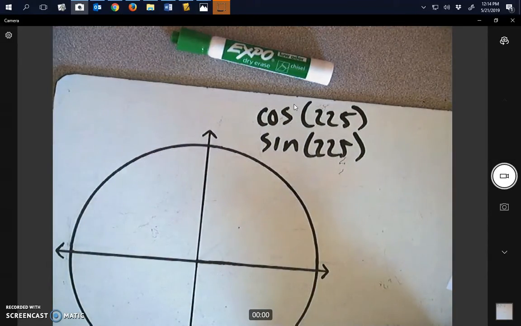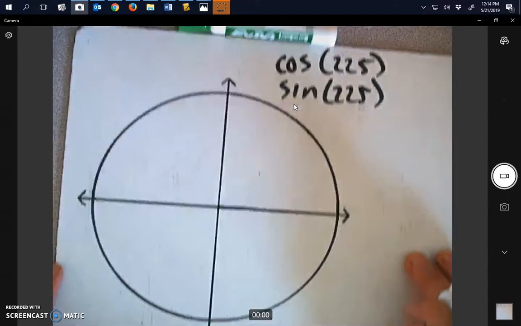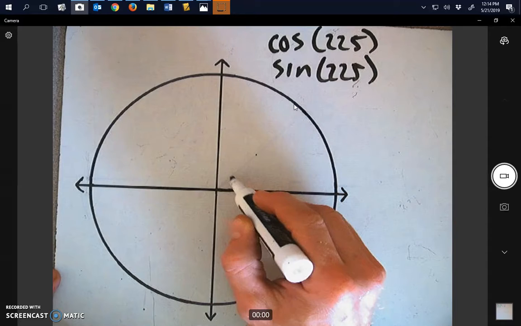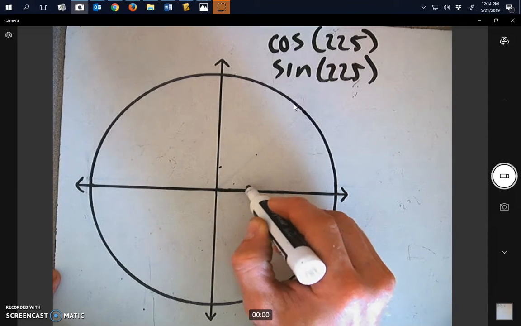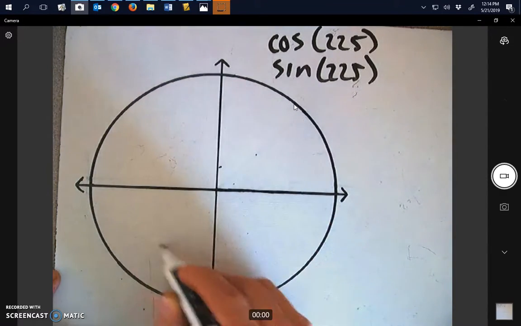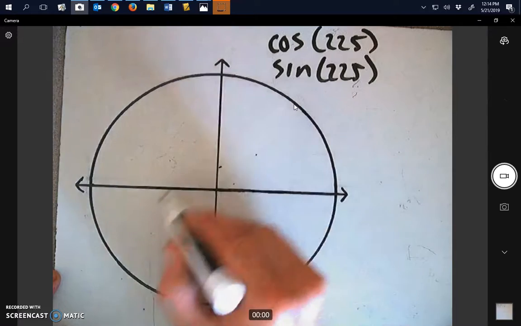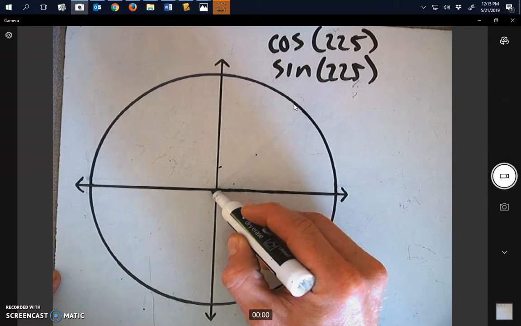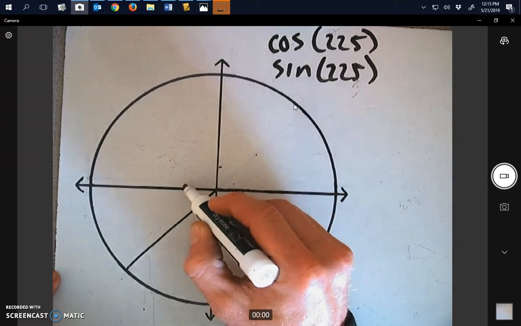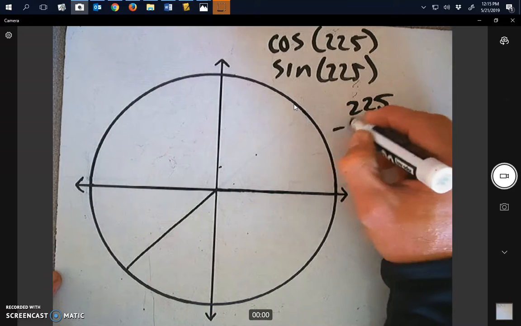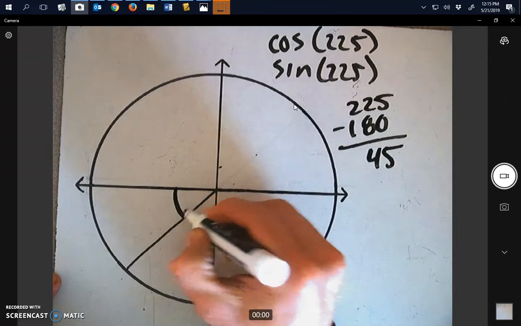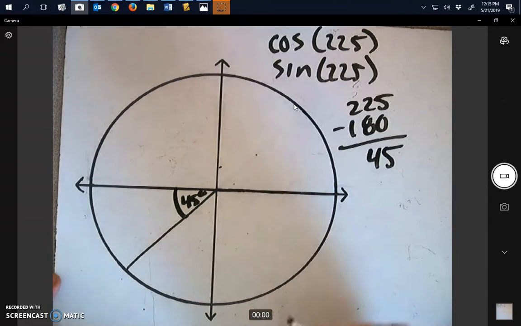So what you need to do first is we need to draw our angle in a circle. So we're looking for 225 degrees. Well, we know from here to here is 90, and from our x-axis around here is 180, and all the way around is 270. So we know our measurement lies here somewhere. All right, so 90, 180. Well, 225 minus 180 is 45. So this is a 45 degree angle.